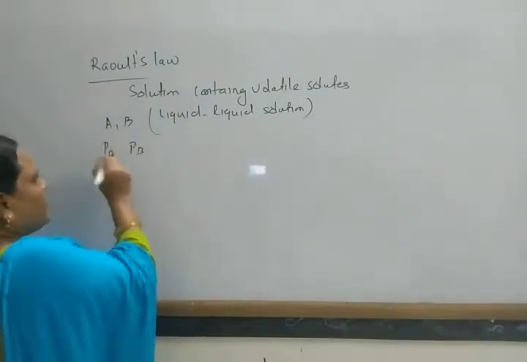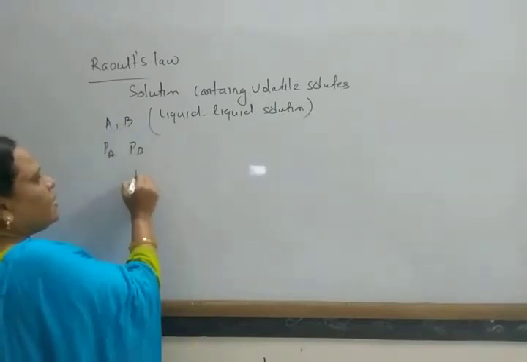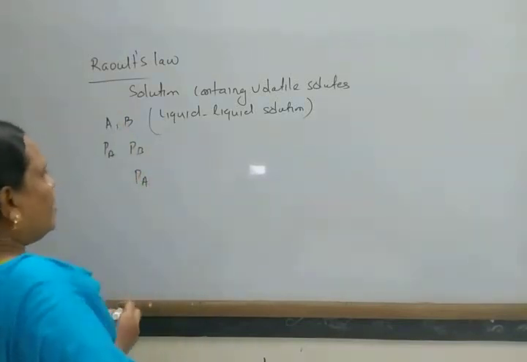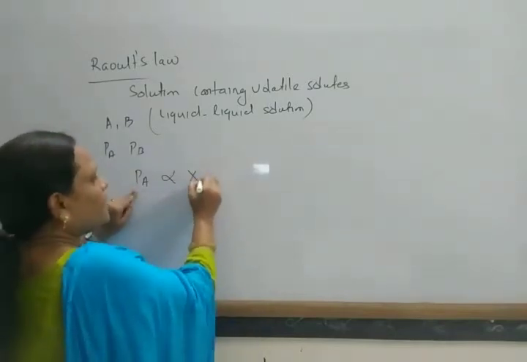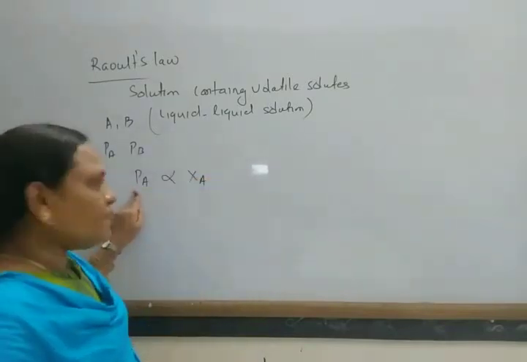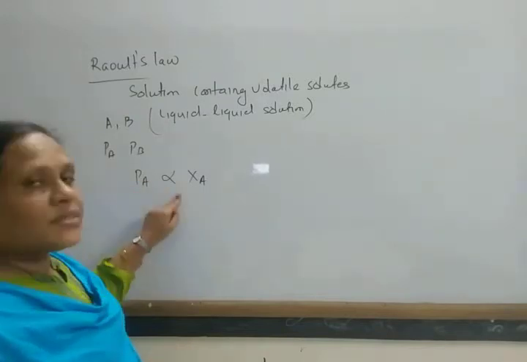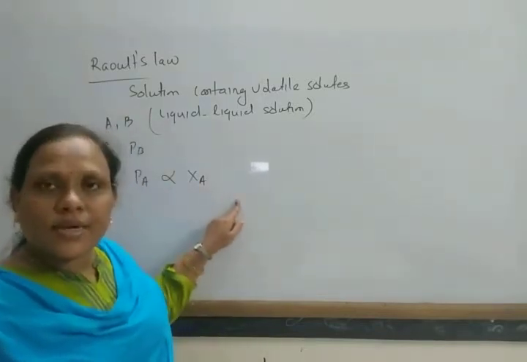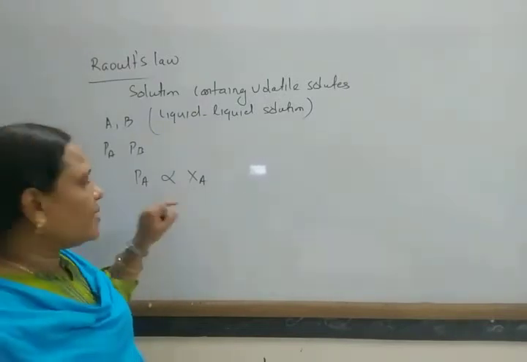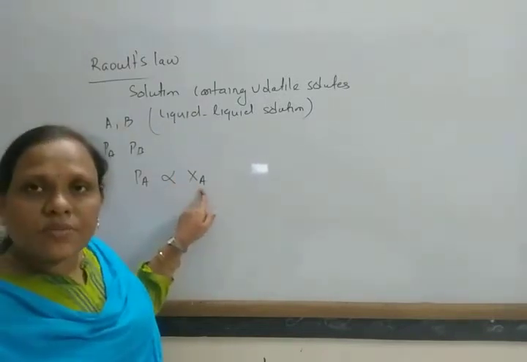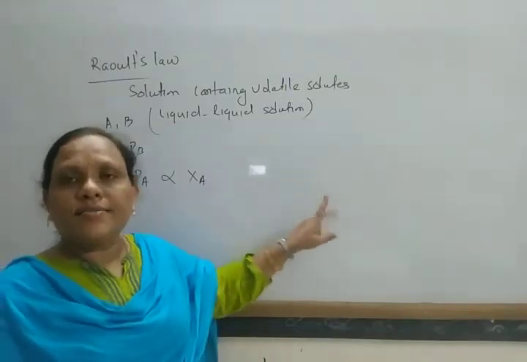For A, PA is proportional to XA. This is known as Raoult's law.